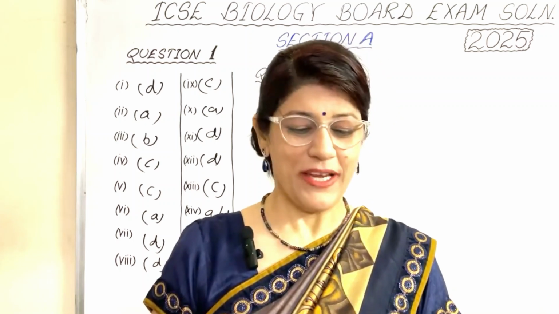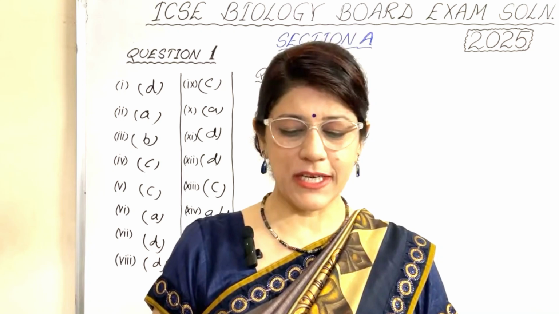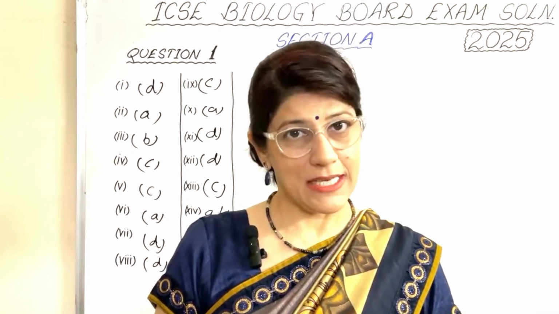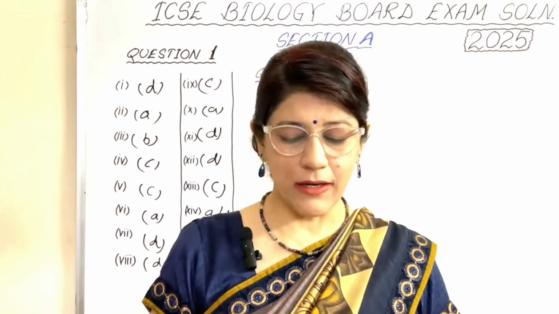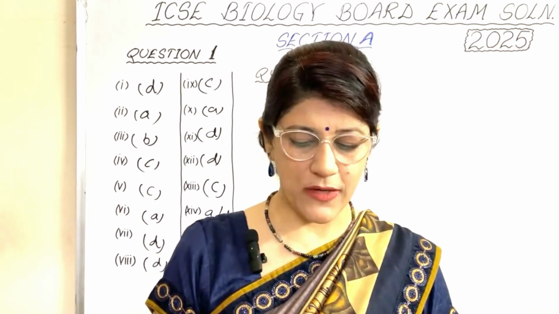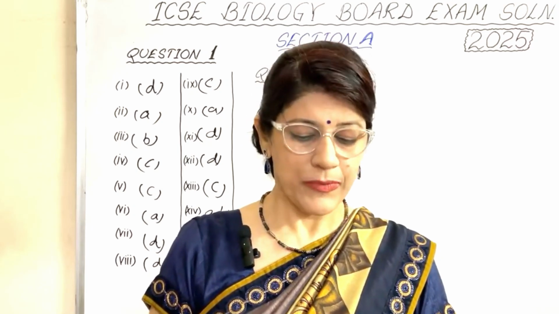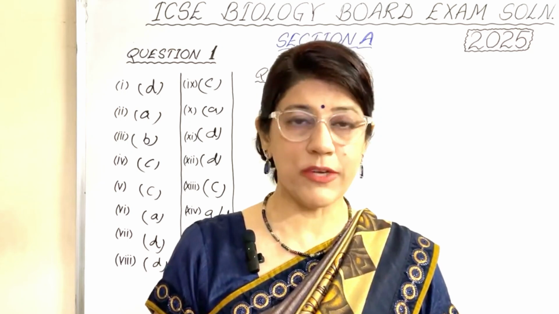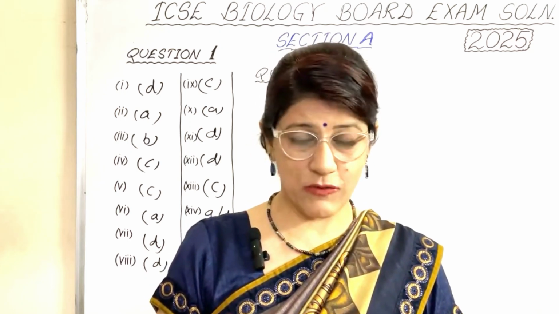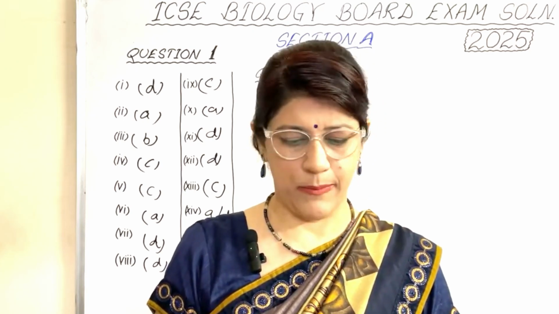Question number 2. Name the following. A is the fully developed part of the ovary containing a mature ovum. The answer is Graafian follicle. B is a waxy layer on the upper epidermis of leaves meant to reduce transpiration. It is cuticle. Next is the ear ossicle, which opens into the oval window of cochlea. You can write either stapes or you can also write stirrup.